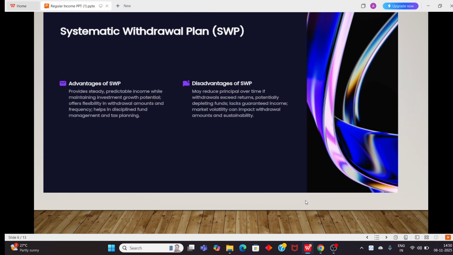And what are the disadvantages of SWPs? It may reduce the principal over time if withdrawals exceed the returns. For example, in a COVID-like scenario, you started withdrawing at a very low price, and then suddenly another crash comes. Because you have not generated any return so far, the amount will be deducted from your principal amount itself. The principal amount might go down further if the market continues to fall.